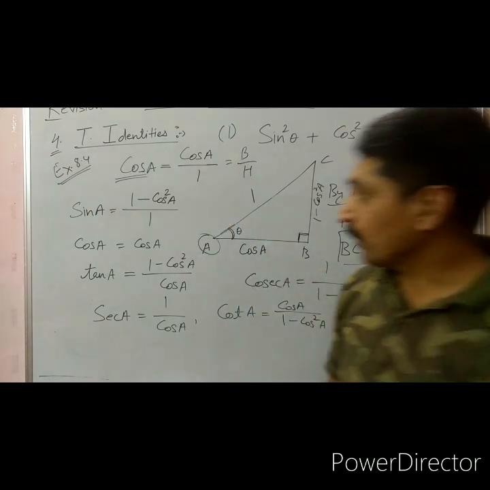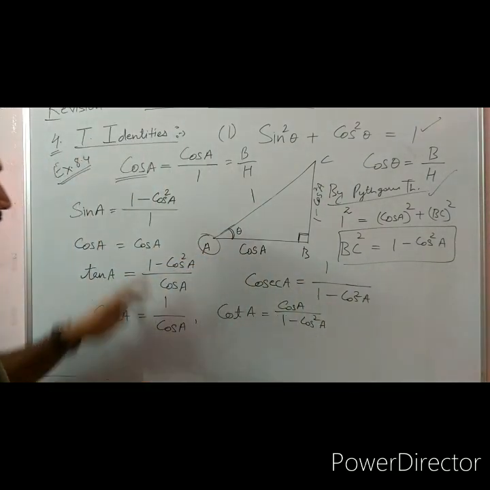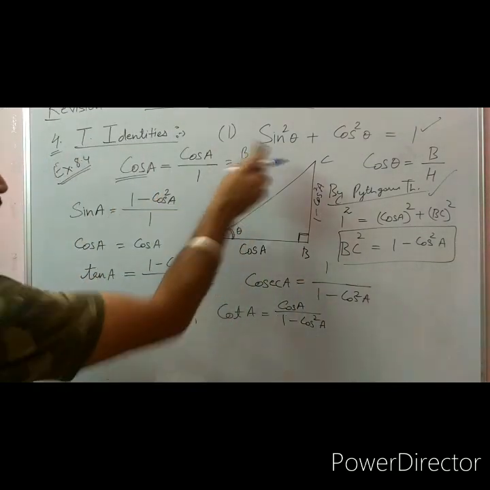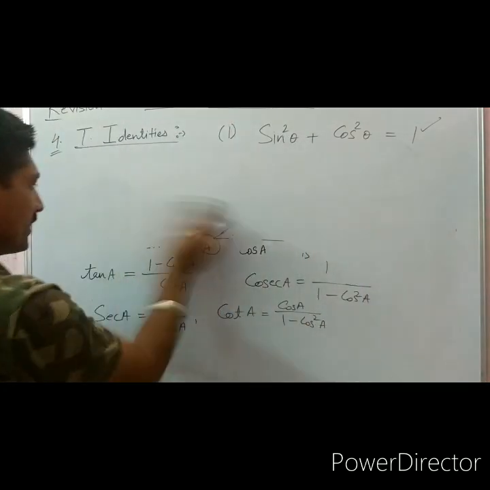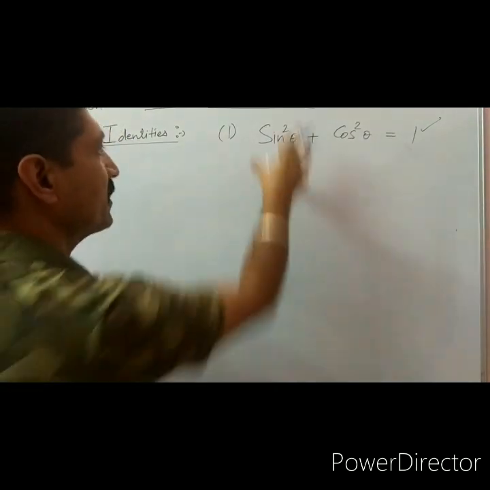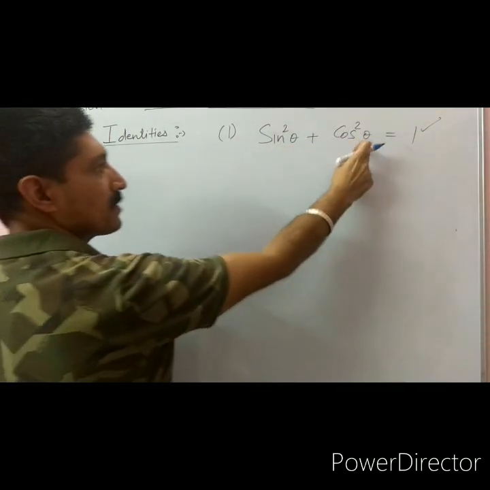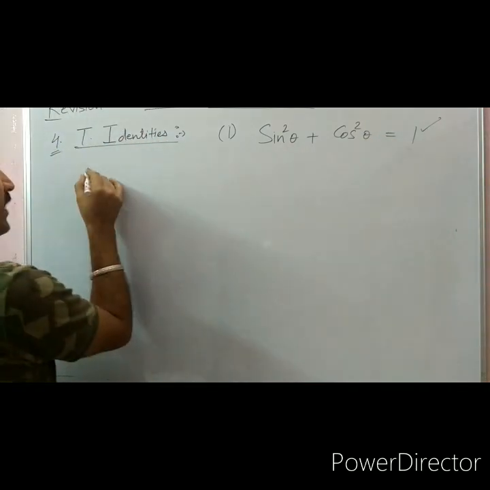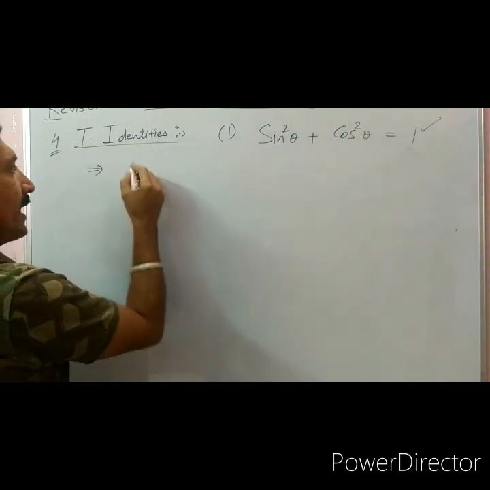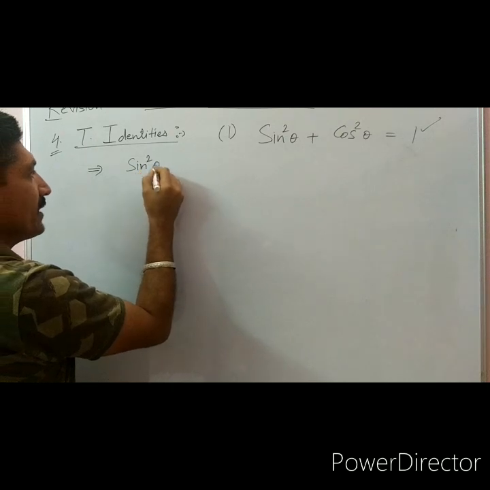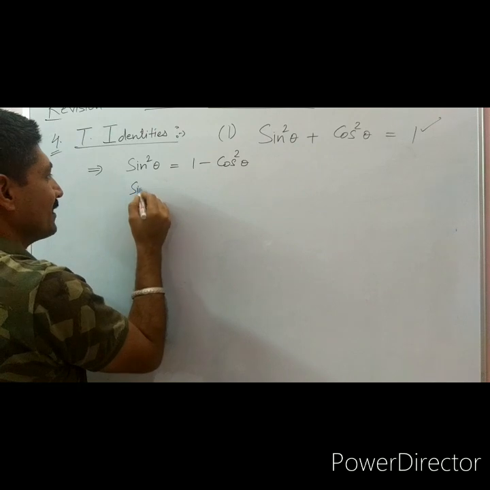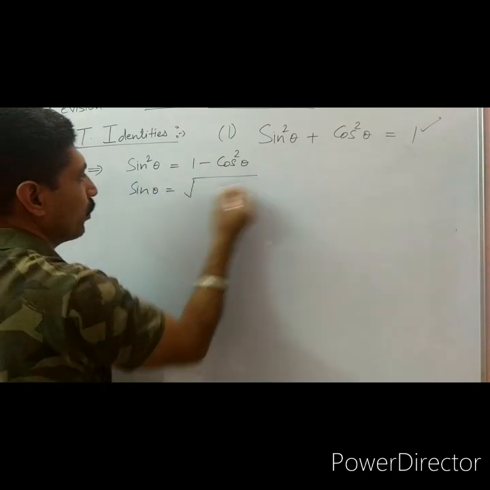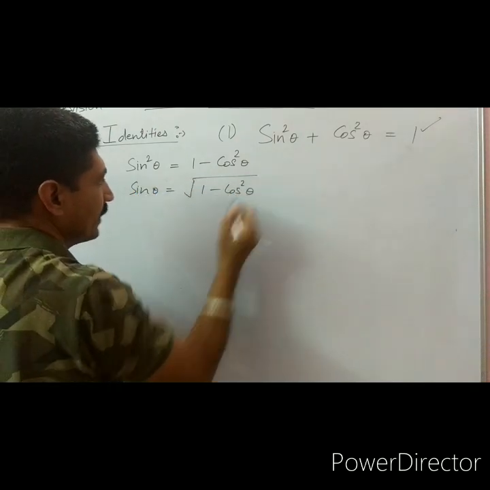And one more thing, all these identities we can write in different ways. Sine square theta plus cosine square theta is 1. So we can also write sine square theta is equal to 1 minus cosine square theta, or sine theta is equal to under root 1 minus cosine square theta, right?